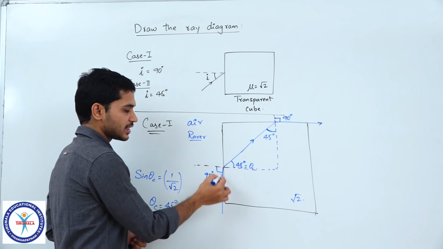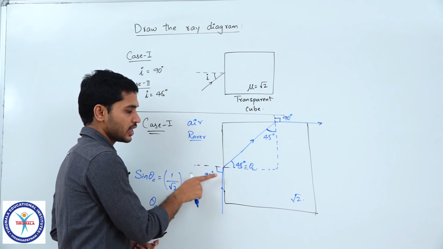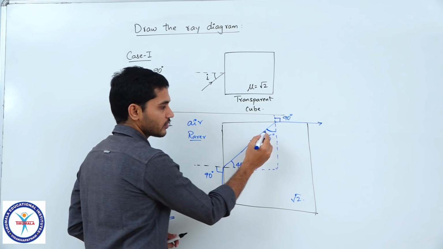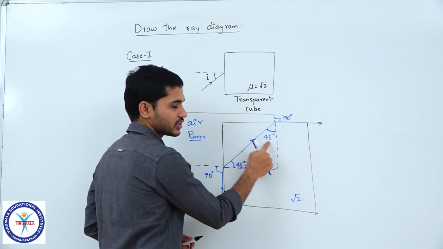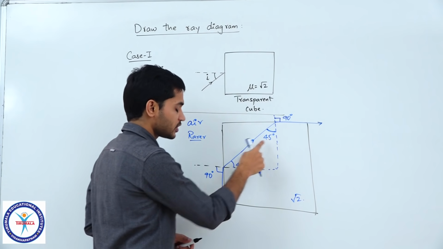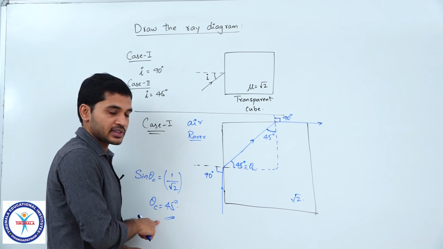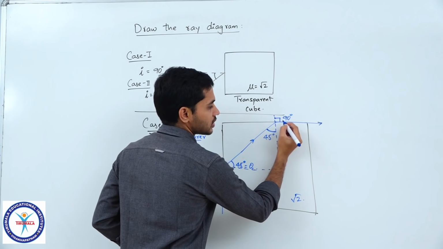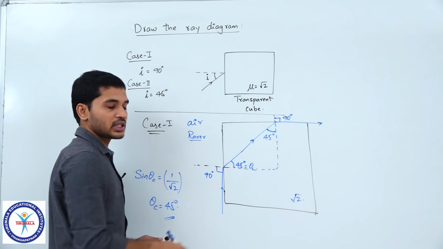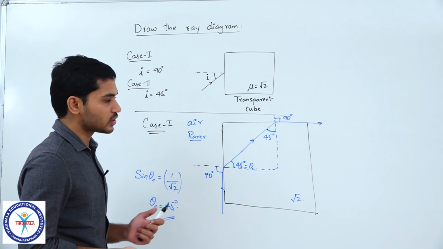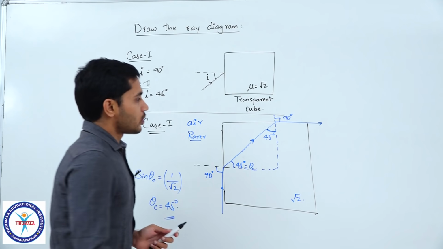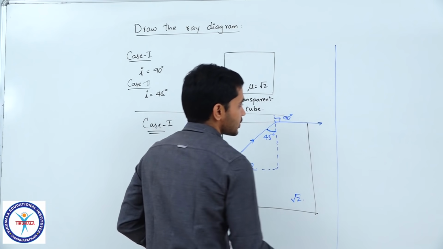When the light ray is incident in a grazing manner onto this surface, it enters at theta c, which is 45, and because this is 45, this is 90 minus 45, which is once again 45. Which is the critical angle once again, and because this is the critical angle, the angle of refraction here should be 90 degrees. So, it comes out in a grazing manner. That is how the ray diagram would be for the first case. Now, if I look at the second case, case 2.